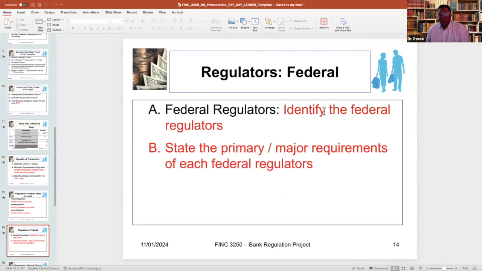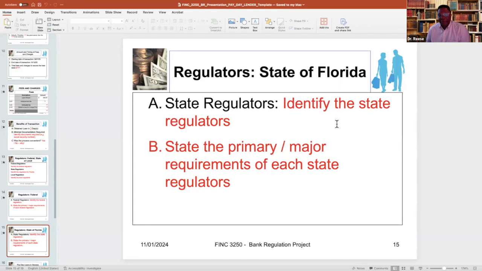Here on this slide, you would identify any federal regulator that regulates payday loans, and you would state the primary requirements that the federal regulators have for payday lenders. On this slide, you identify if the state of Florida has any regulators for payday lenders, and again, you would state the major requirements for each of those regulators.